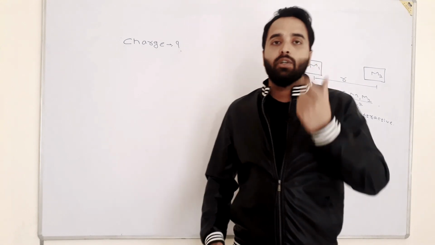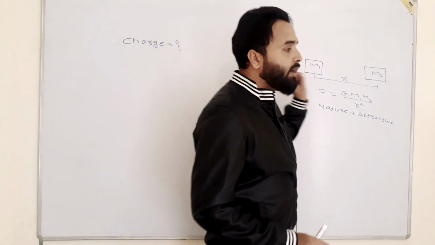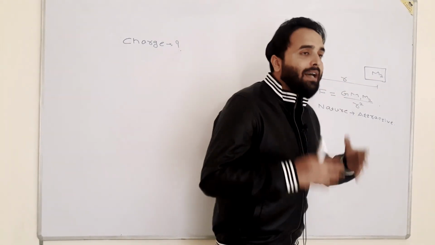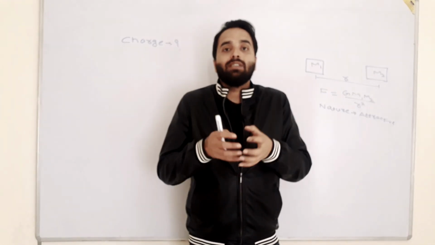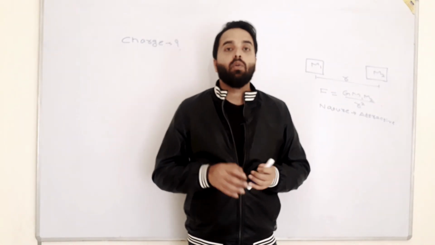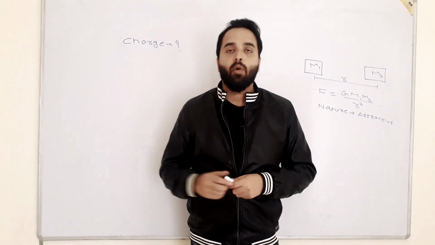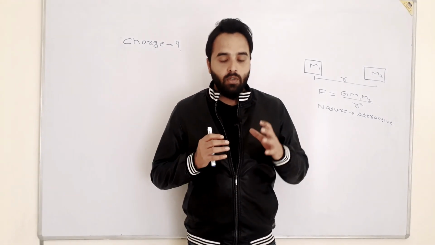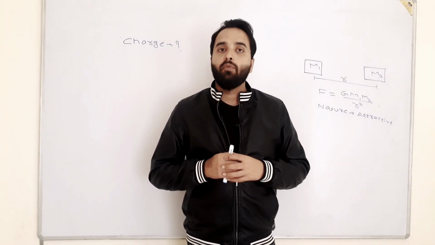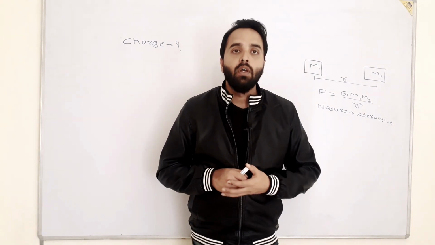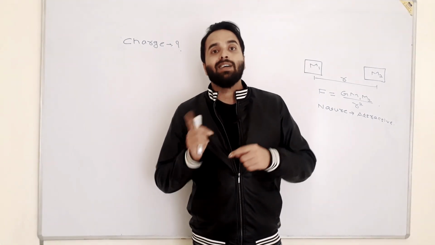There is some addition, like we are only discussing the mass of a particle. We are not talking about any other internal properties. So the other internal property of a body which is responsible for repulsion is charge.